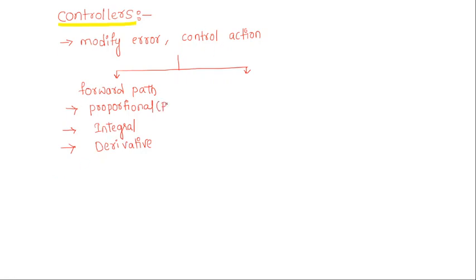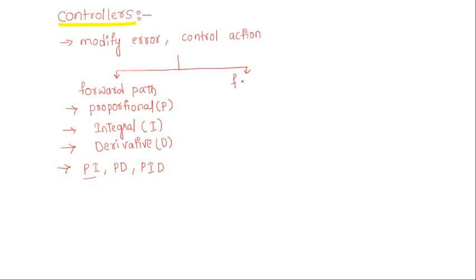Proportional controller is denoted with P, integral controller is denoted with I, derivative controller is denoted with D, or you may have the different controllers like which is the combination of proportional plus integral, or which is the combination of proportional plus derivative, or the combination of three, that is proportional, integral, derivative controller. So if you introduce the controllers in the forward path, those types of controllers are proportional, integral, derivative, proportional integral, proportional derivative, proportional integral derivative.